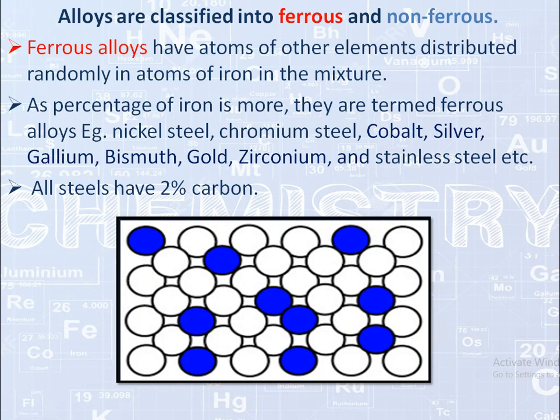As you can see, this is the lattice structure of one of the ferrous alloys, in which the white atoms are of Fe and the blue atoms are of Ni. As you can see, the percentage of white atoms, meaning Fe atoms, is more, hence it is a ferrous alloy. There is 2% of carbon in it.